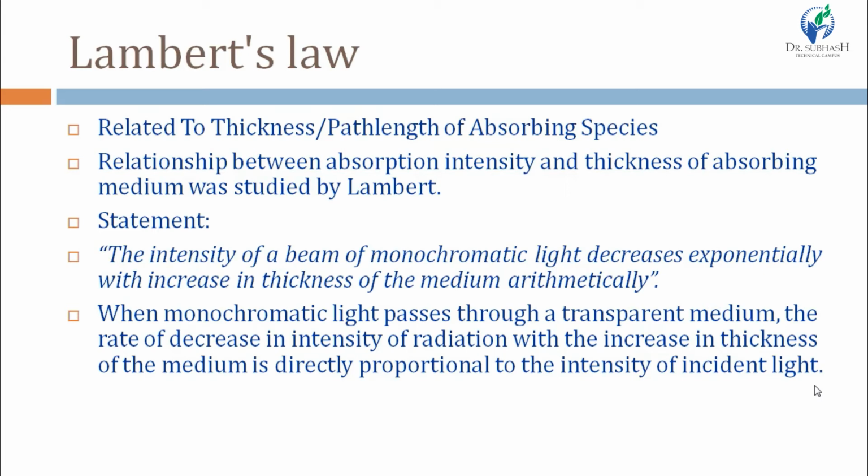First, see, this statement can also be written as follows: when monochromatic light passes through a transparent medium, the rate of decrease in intensity of radiation with increase in thickness of the medium is directly proportional to the intensity of incident light.